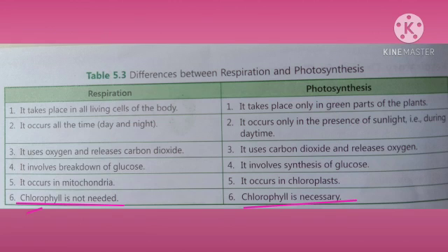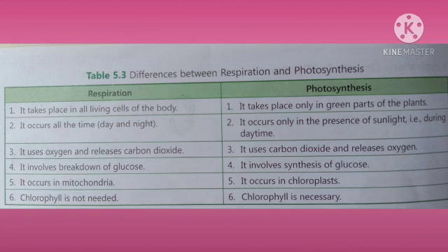Respiration doesn't need chlorophyll, while photosynthesis needs chlorophyll. Photosynthesis results in weight gain and growth of the plant. In respiration, there is a weight loss as glucose is broken down.